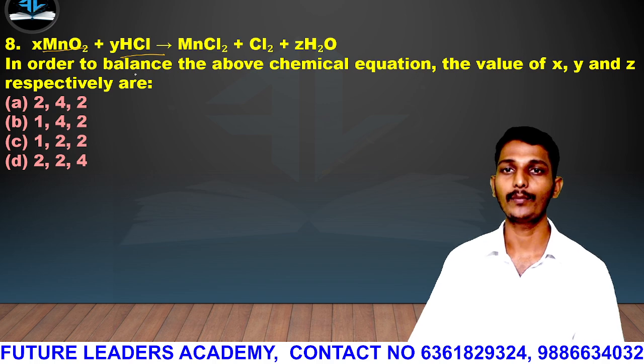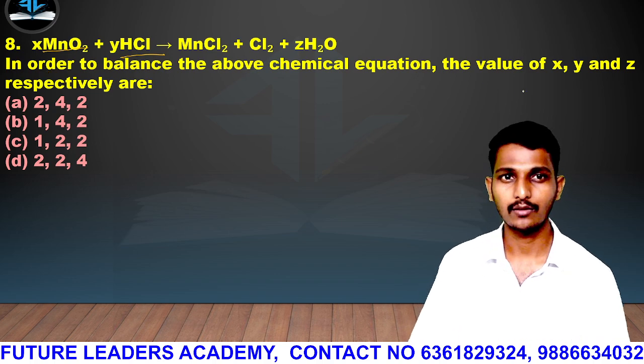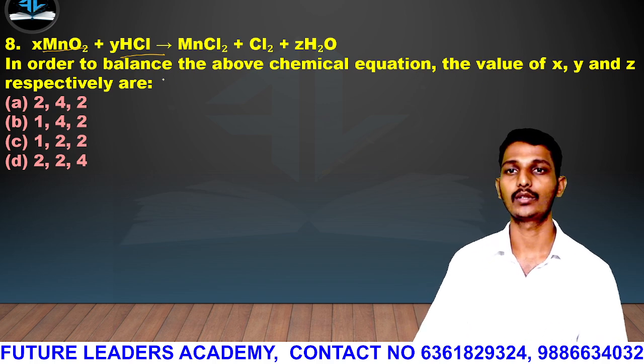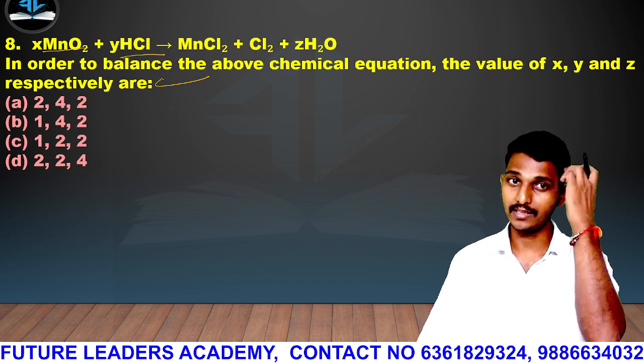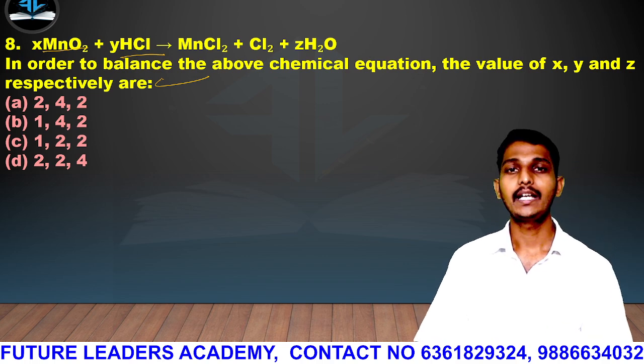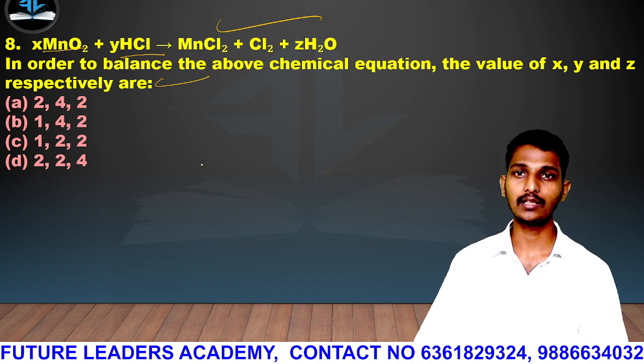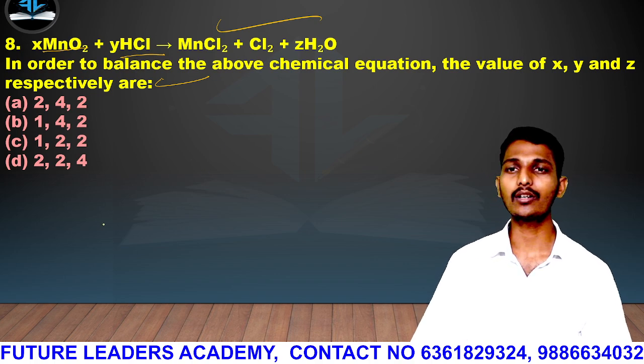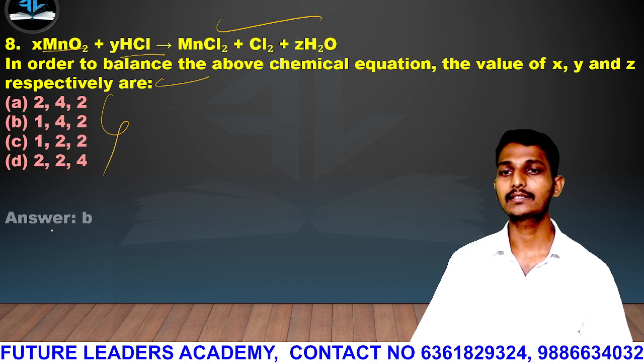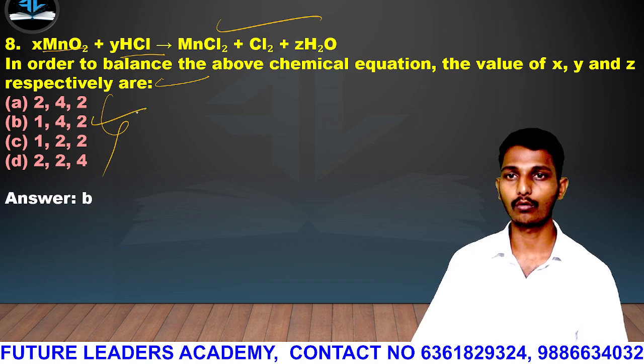Next, 8th question: X MnO2 plus Y HCl gives you MnCl2 plus Z H2O. In order to balance the above chemical equation, the values of X, Y and Z respectively are. Just the answer is B, 1 4 2.